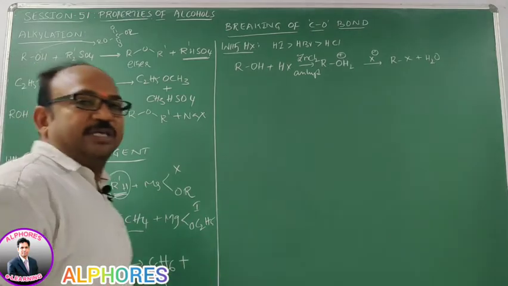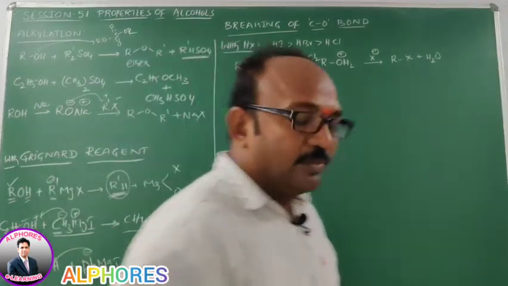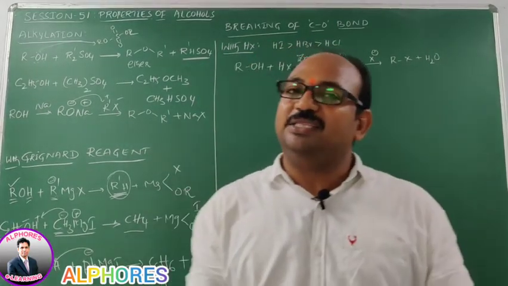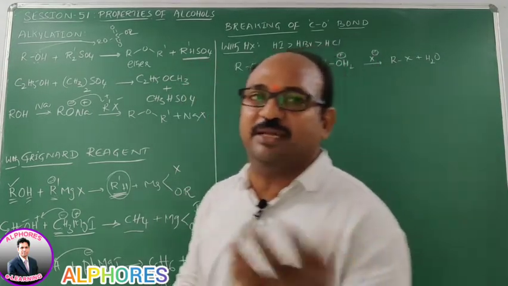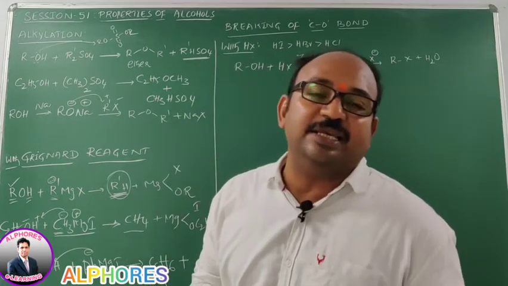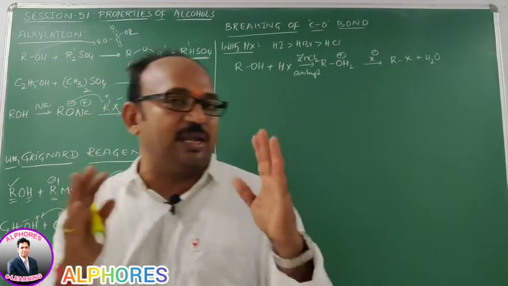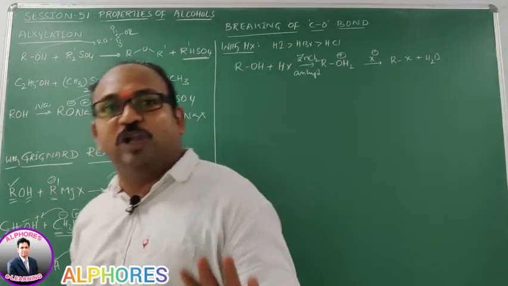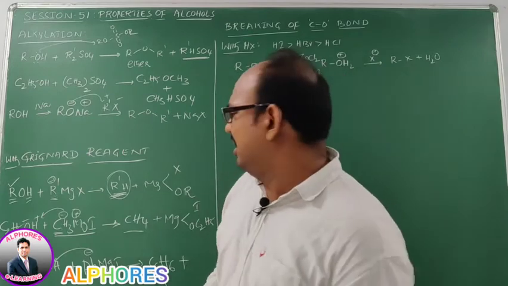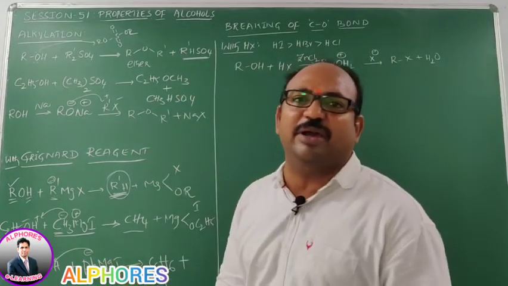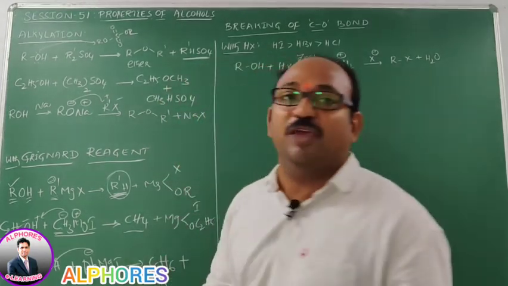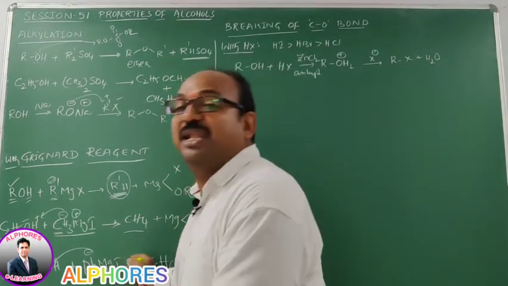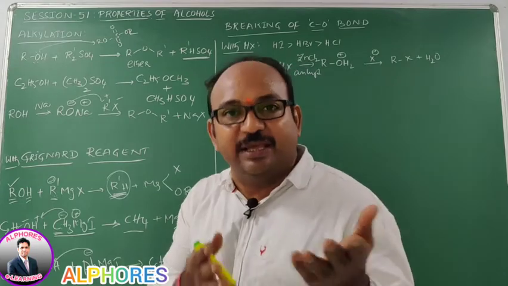Now I am going to generalize one point here. Does a Grignard reagent always give an alkane with alcohol? Can we say that, that a Grignard reagent always gives only an alkane as product? No, we cannot say that. If you are using phenyl magnesium iodide, then you are getting benzene. If you are considering vinyl magnesium halide, then you are getting ethene.